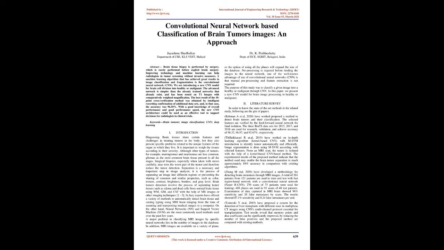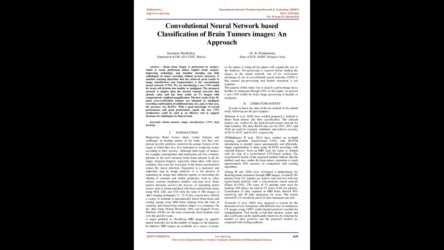Brain tumor detection involves the process of separating tumor tissues such as edema and dead cells from normal brain tissue using WM, GM, and CSF with the help of MR images or other imaging techniques. In fact, experts have offered a variety of methods to automatically detect brain tissue and catalog typing using MRI brain imaging from the time of scanning and transporting medical images to a computer.